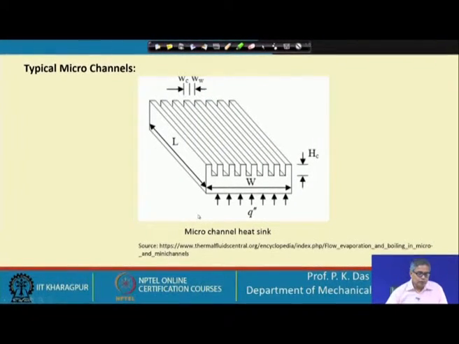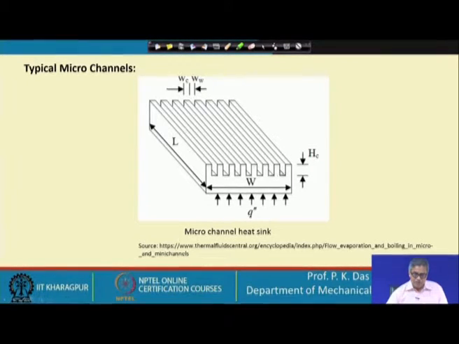I have shown two examples. One example is a typical microchannel, a very simple example. Let us say this is for electronic component cooling, where there is heat generation and that heat is to be dissipated. Over the heated surface, we can put this kind of module.